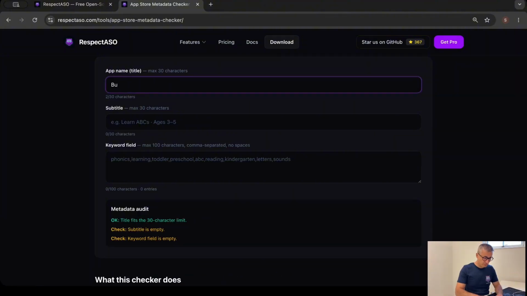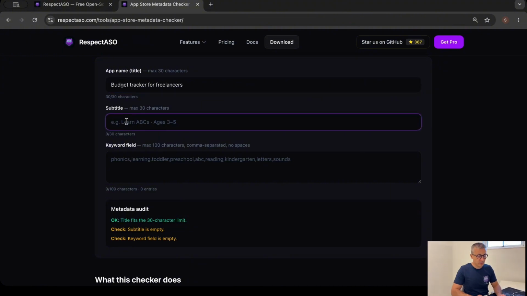Maybe I am interested in developing a budget tracker, as an example. I write budget tracker. Now I see that I have 15 more spaces left for freelancers, maybe. Then, the title fits the 30 character limit because it's exactly 30 characters right now, which is very good.